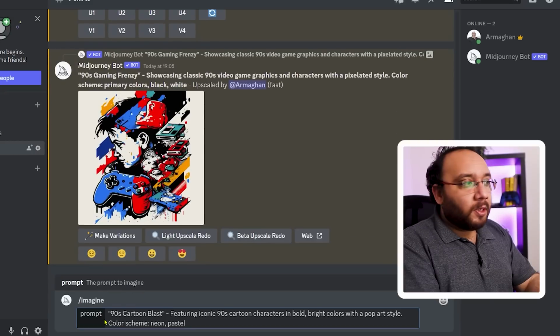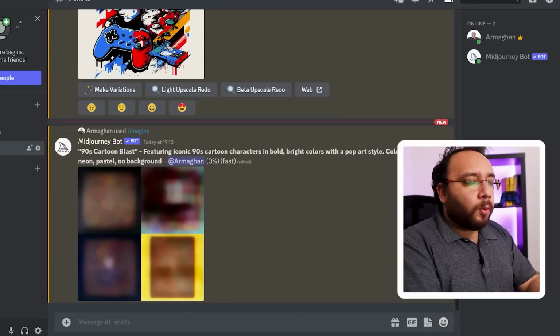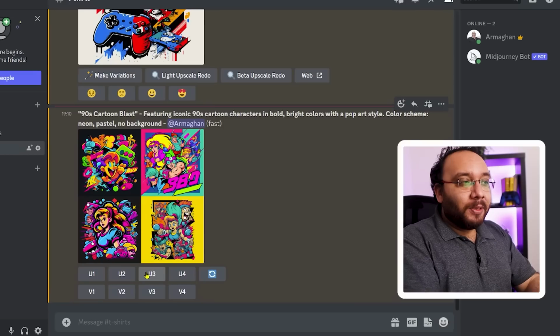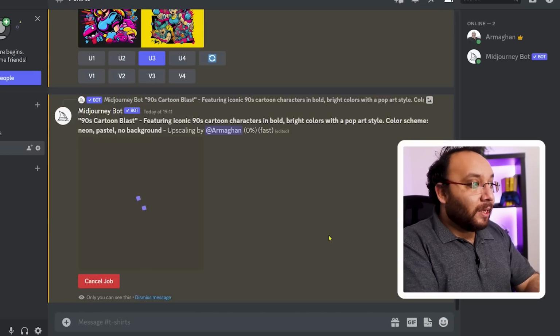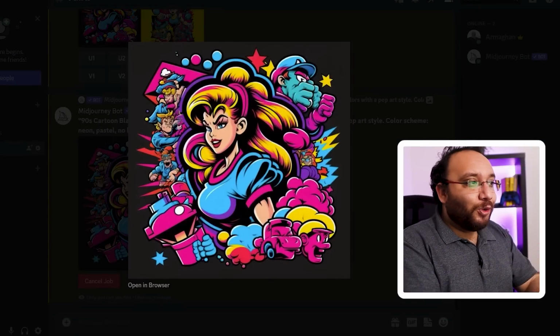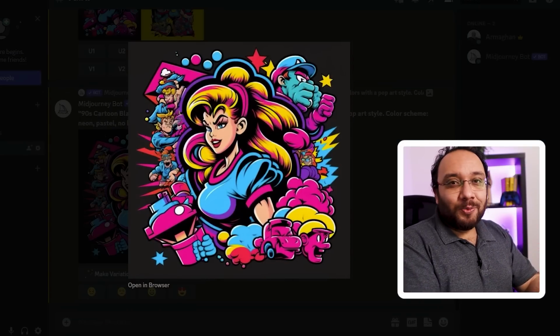Moving on to the next prompt, I am working with 90s Cartoon Blast featuring iconic 90s cartoon characters in bold, bright colors with pop art style. I like all of them, but let's quickly upscale number 3 and move on to the next prompt. The colors in number 3 are so pretty. I am sure you can make many interesting combinations for this prompt.